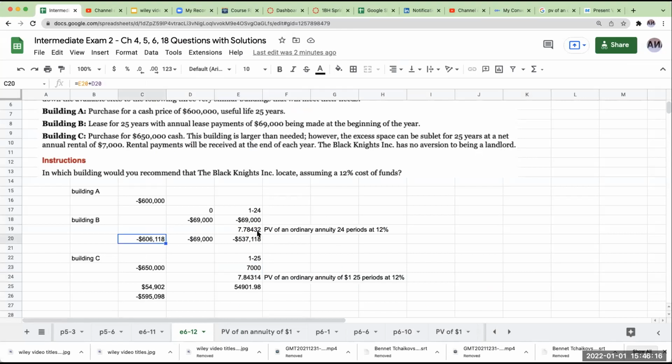I just did it a little bit differently because, again, I'm assuming that annuity-due table, I don't really use it, but if you're making, I guess, a payment in the very first period, then that's how you're going to get this. But we kind of got the same answer going through and using our regular table. And then we got the same answers for building A and building C.